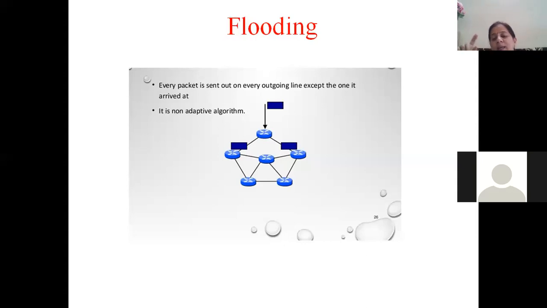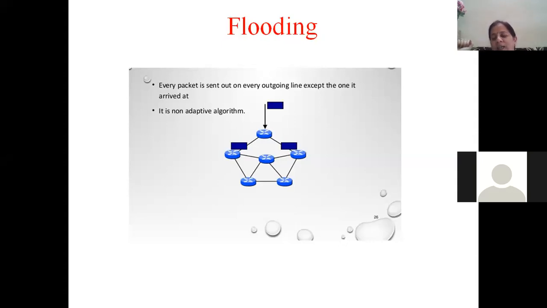Two packets. Then every router, if it does this, as many outgoing lines, that many copies of a single packet will be created. So you can imagine, for a single packet, so many packets are getting created. So if thousands of packets we want to send, lakhs of replications will be created.